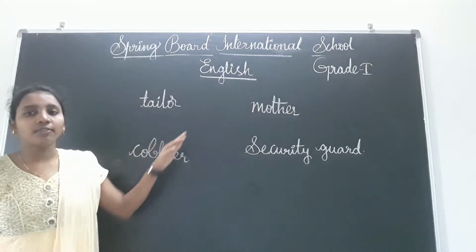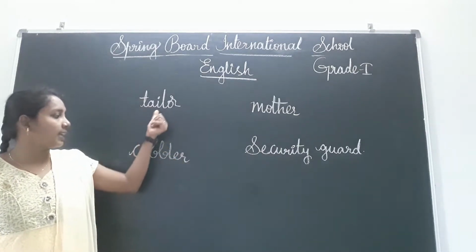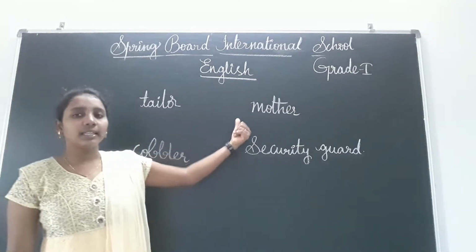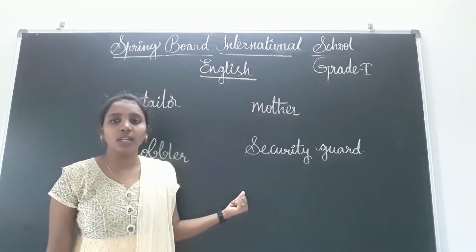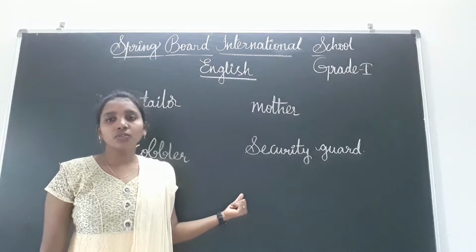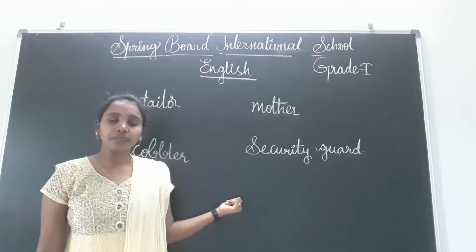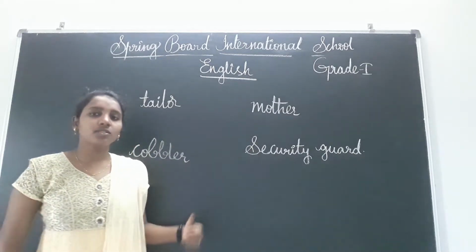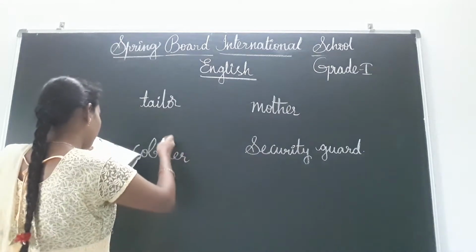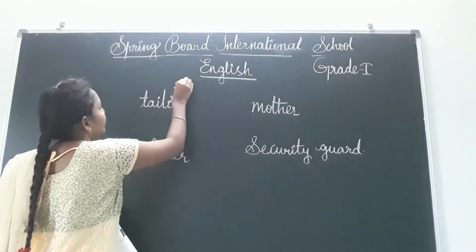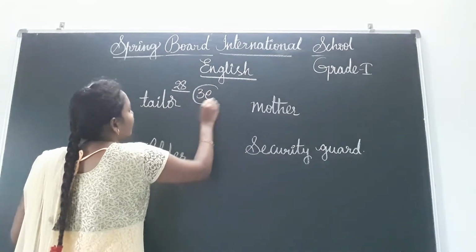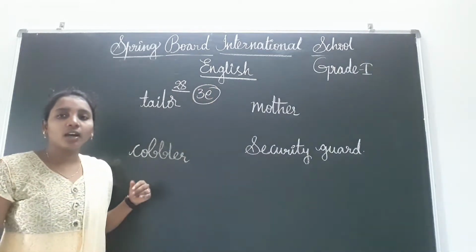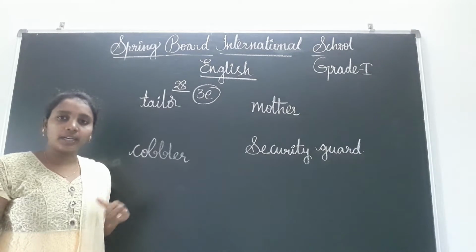Like this we have to do, children: tailor, cobbler, mother, security guard, and the actions they do. You have to match them. That is your homework, children, in page number 28, 3E. Okay, 3E is your homework, everyone note it down.